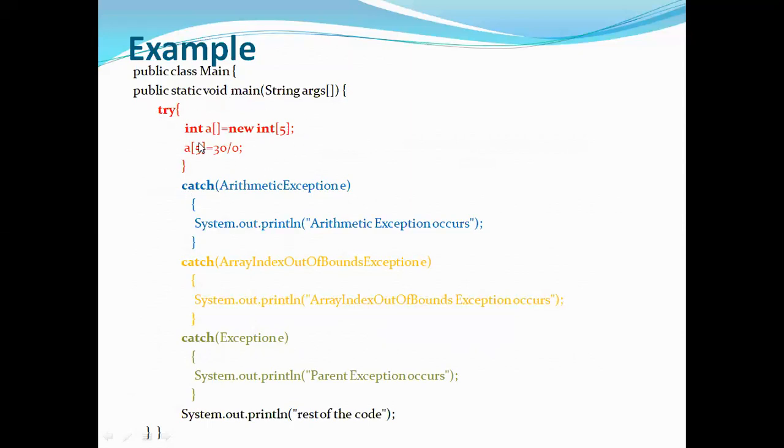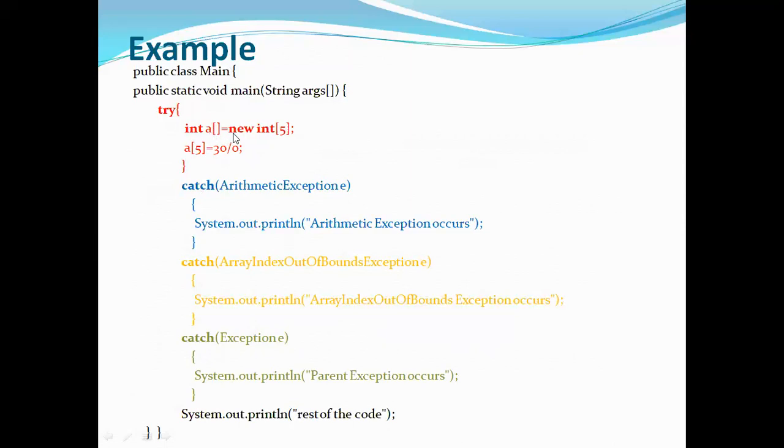Now if you observe, the code inside the try block is, I'm taking an array whose size is 5. And next, at the fifth location I'm trying to assign some value, that is 30 by 0.